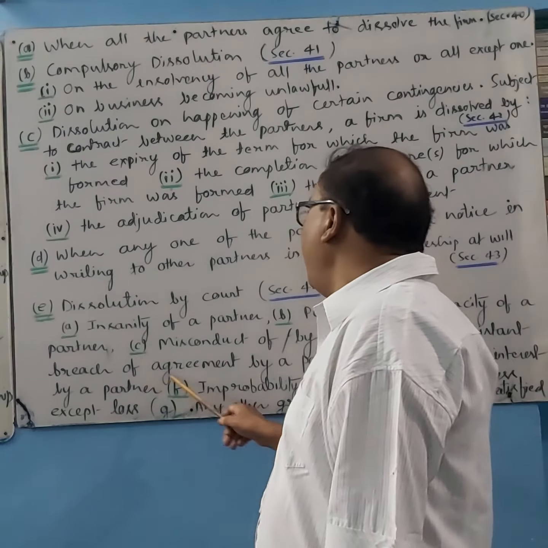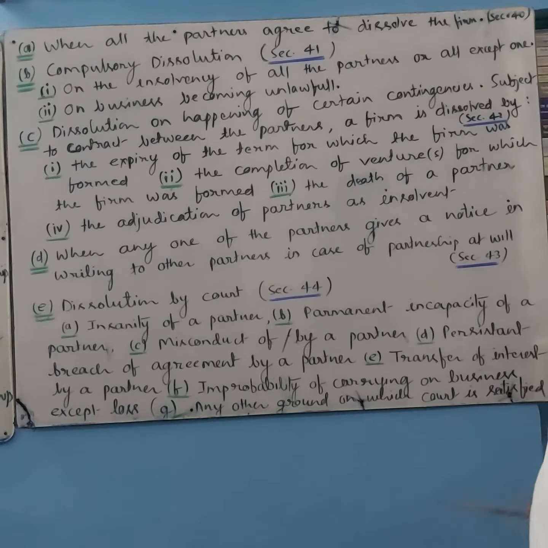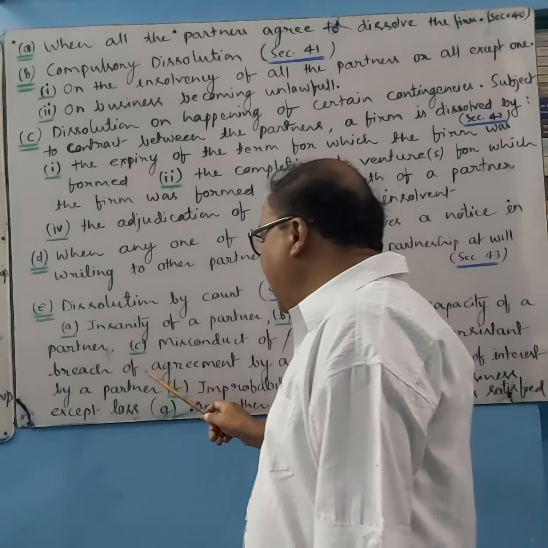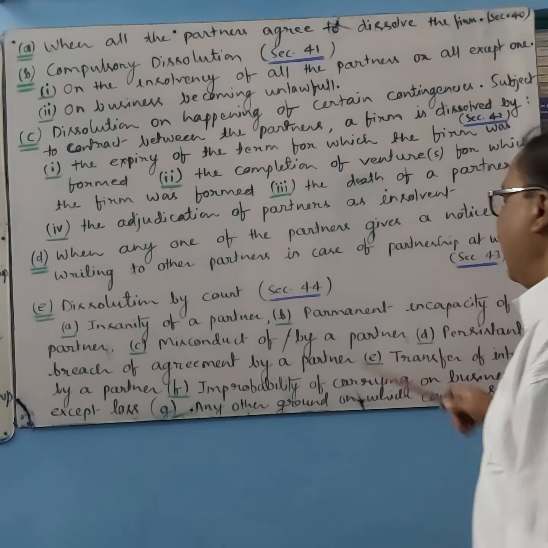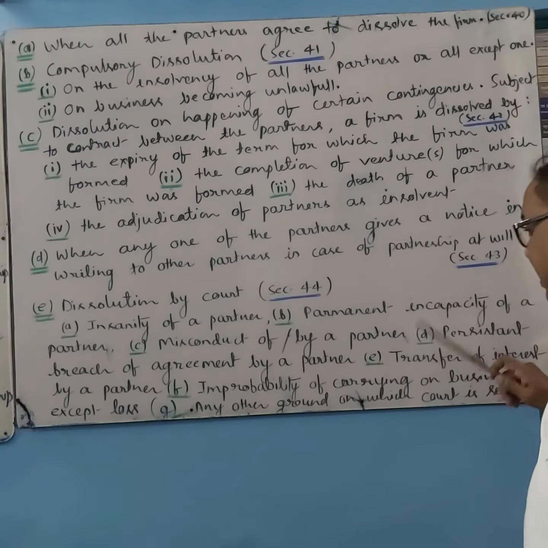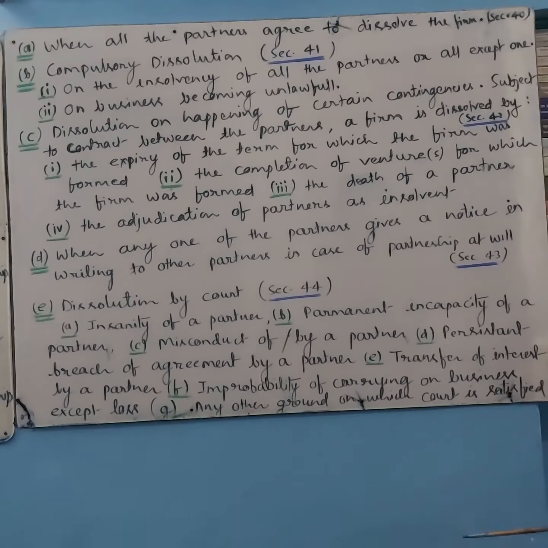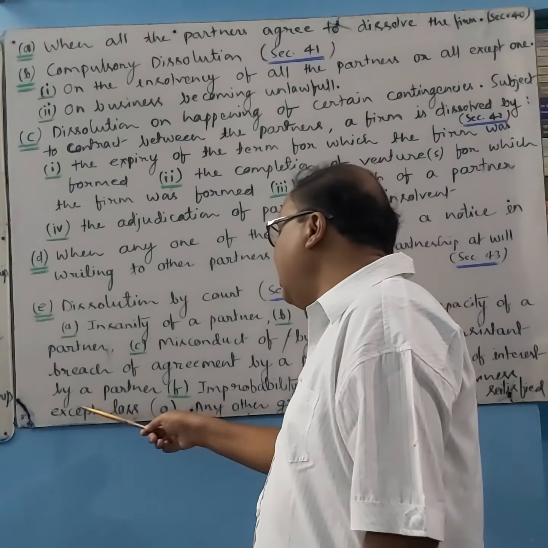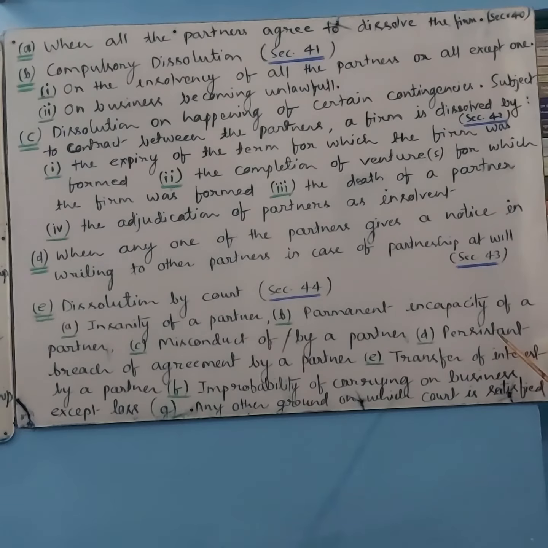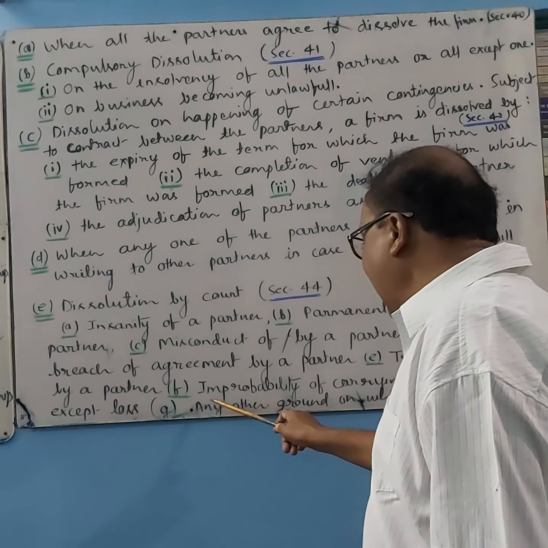Persistent breach of agreement by a partner: if any partner knowingly and continuously breaks the agreement, or you can say there is a breach of contract, then there will be dissolution by court. Then transfer of interest. If a partner transfers his or her interest to any other person, there will be dissolution by court.